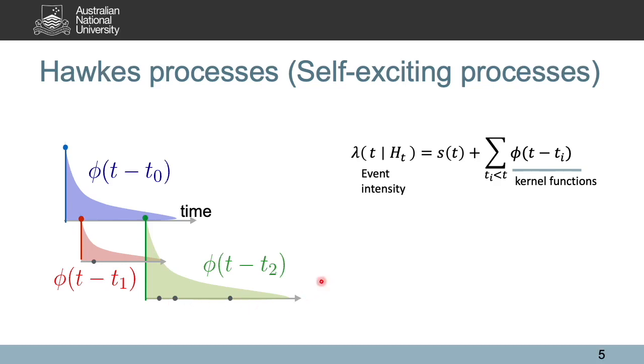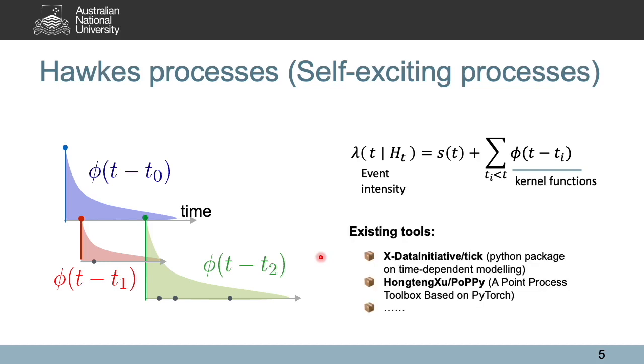There are several existing tools that implement the Hawkes processes. Those packages usually have different emphasis. For example, tick is a widely used package for modeling time-dependent processes in general. The PoPPy package, on the other hand, is a point process toolbox based on PyTorch. Many other tools are usually provided as scripts with limited features. Therefore, we developed Evently, which is featured in several aspects.